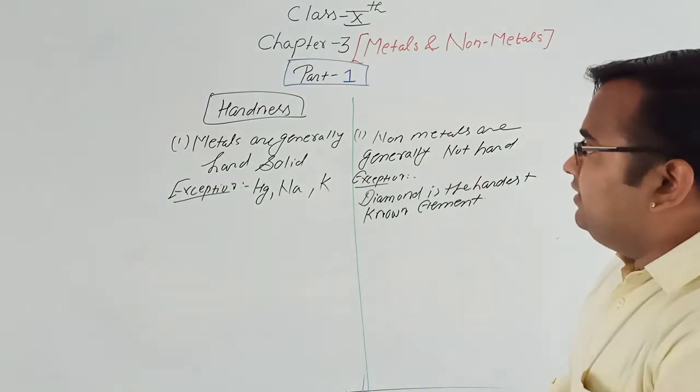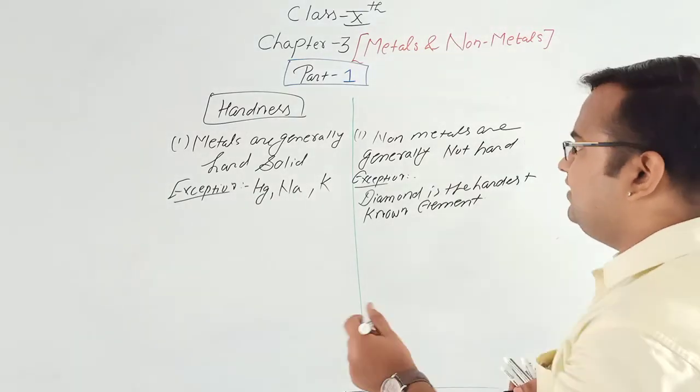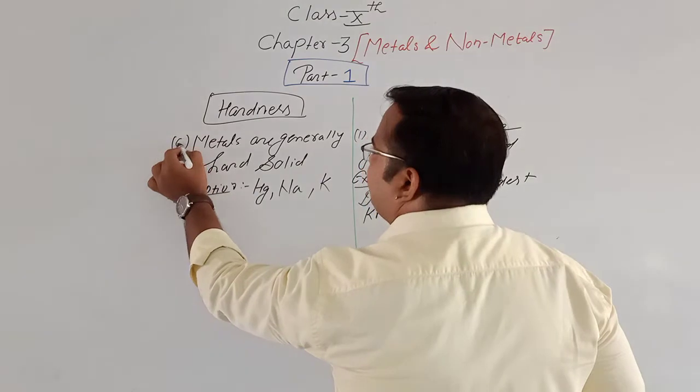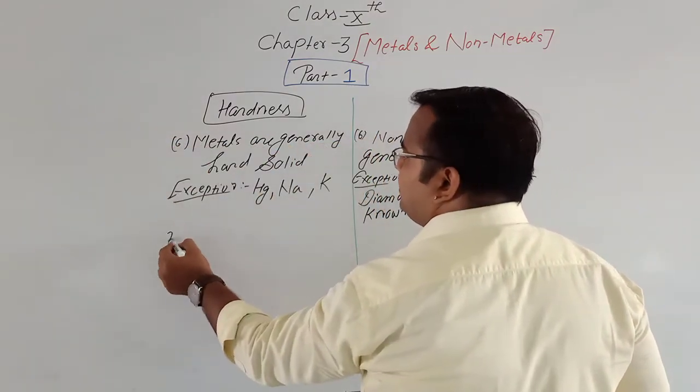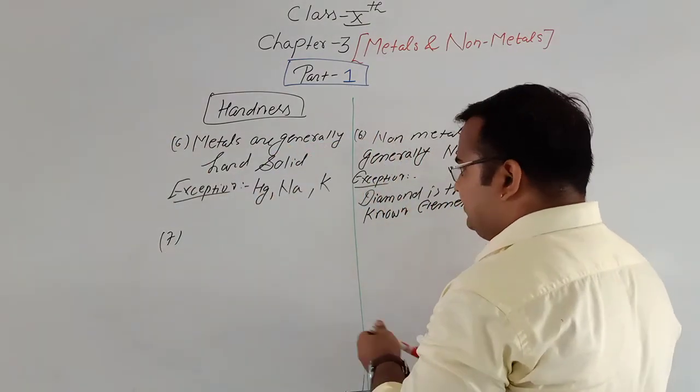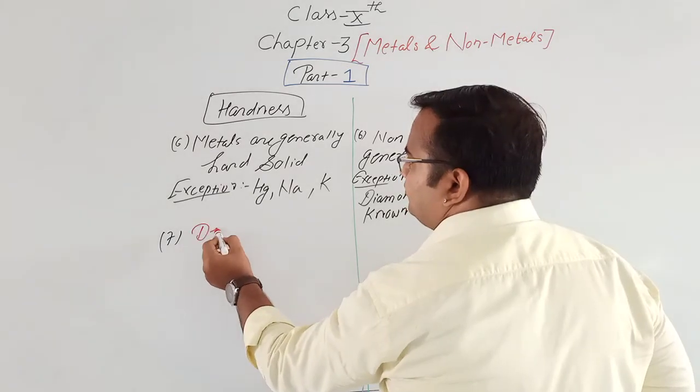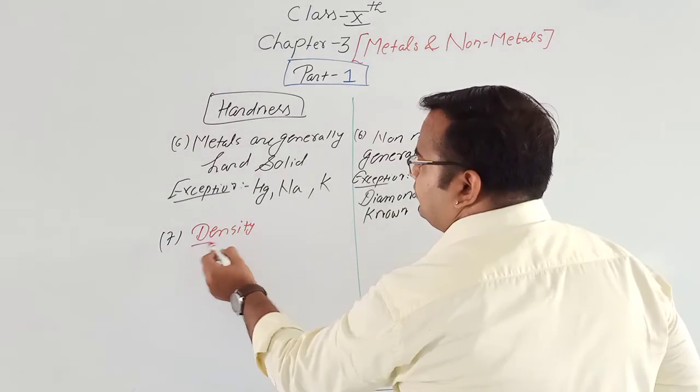Clear? Now the next one is density. This is point number 7.